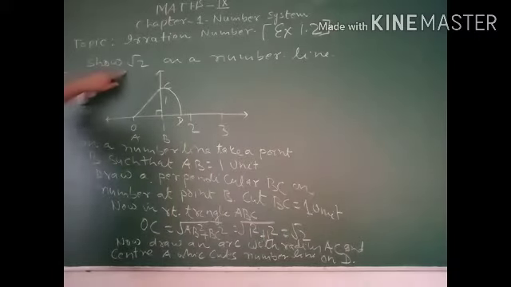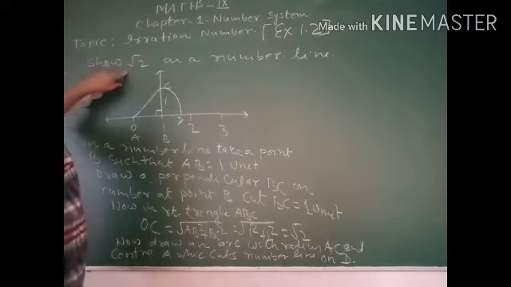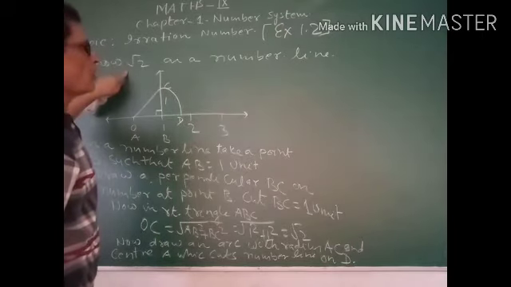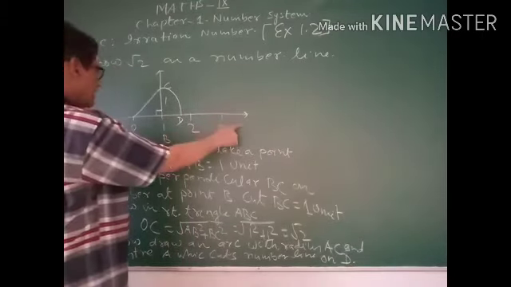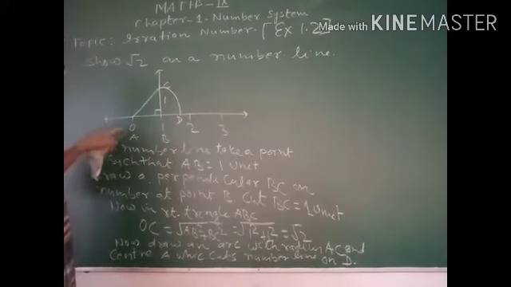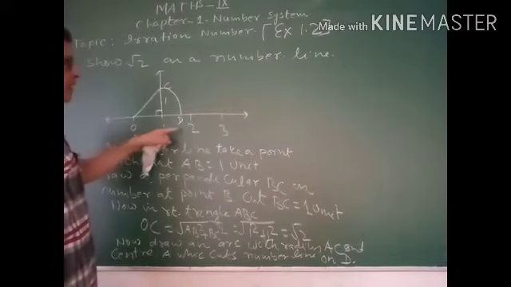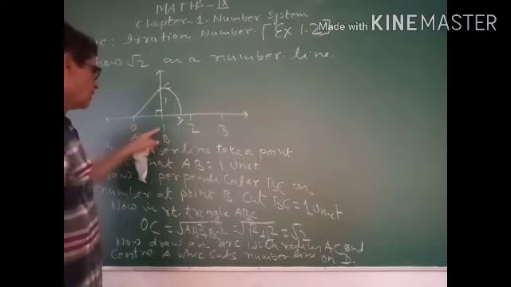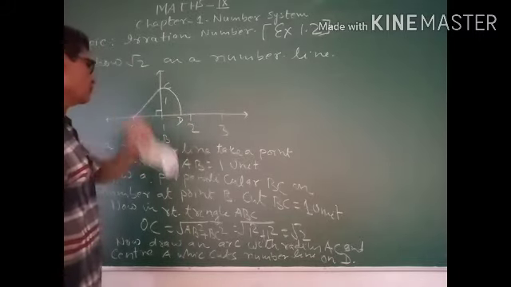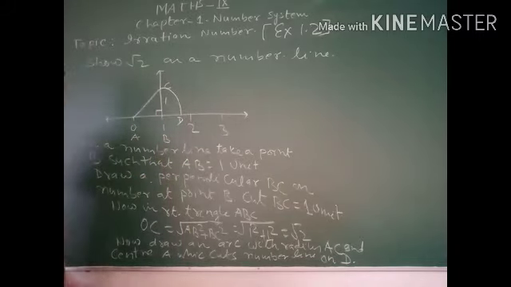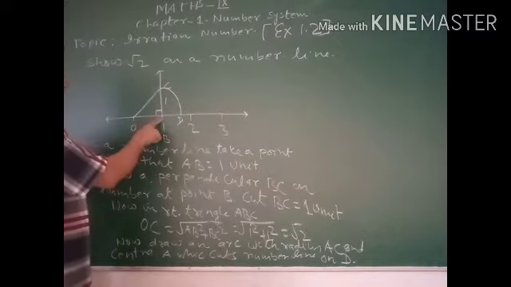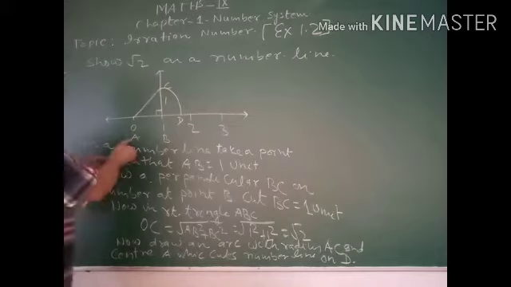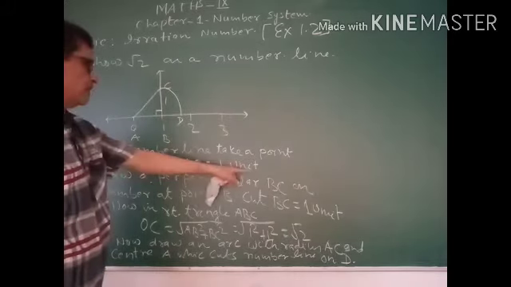Now I am doing a problem for you: to show root 2 on a number line. This is your number line. A scale has been made on this line: 0, 1, 2, 3 and so on. Now take a point B on the number line such that AB equals 1 unit.